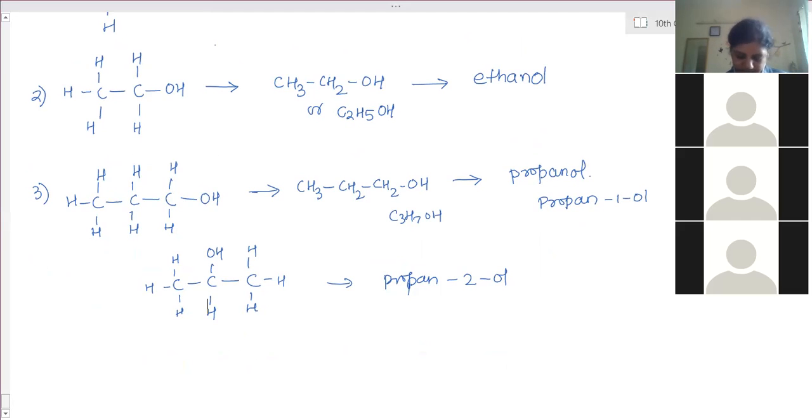Ma'am, for the sixth one, I connected the OH to the second carbon from the top. So it is hexan-2-ol. Ma'am, what will be the condensed formula? CH3, then CHOH, CH dash OH. CHOH dash, you can write.